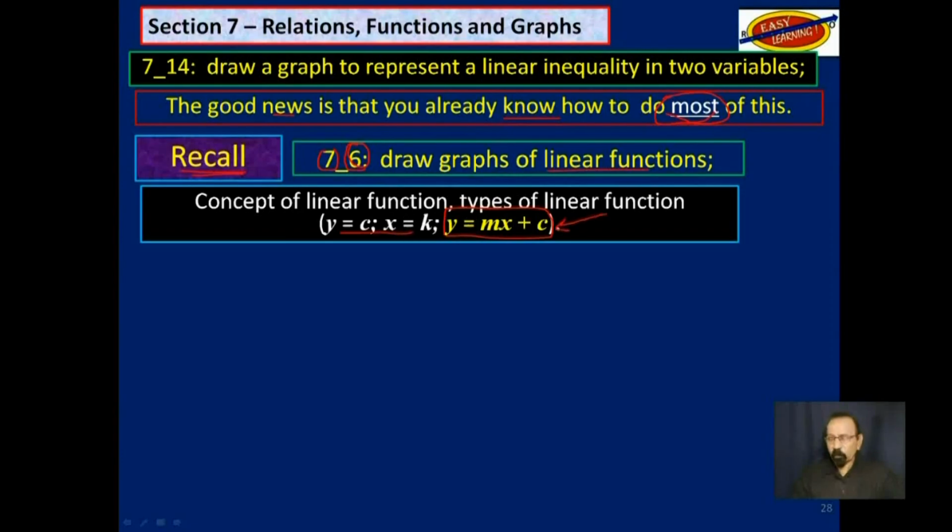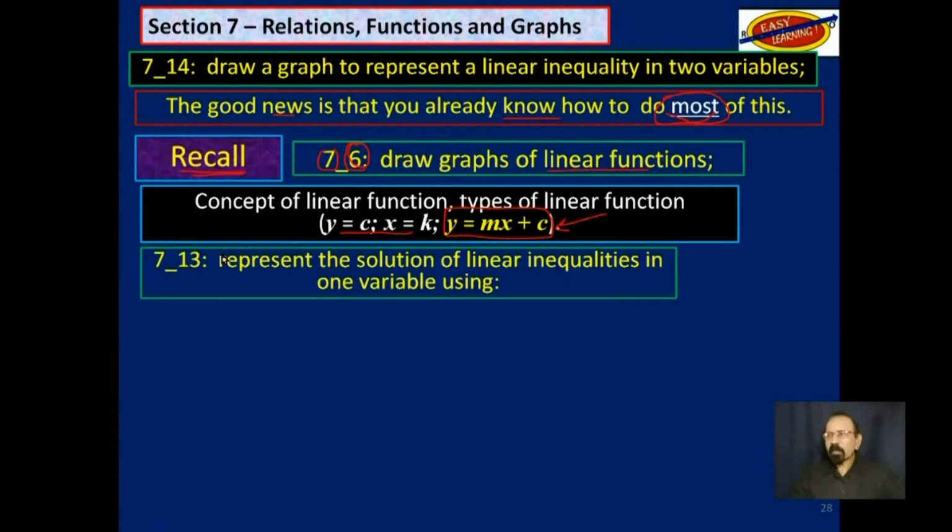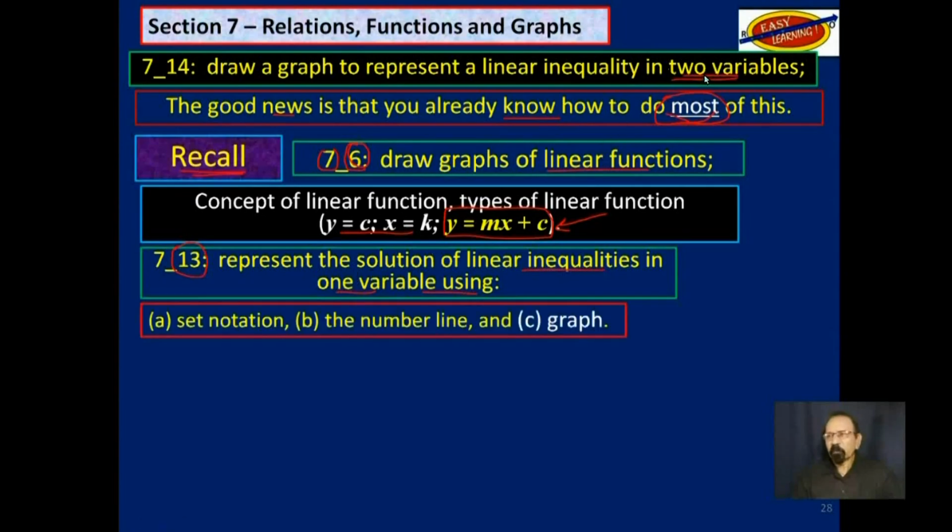So we did a lot of work on that. And then objective 13, which was the last one, represent the solution of linear inequalities in 1 variable. And I told you in that video that for objective 14, we will have to deal with 2 variables. So this is where we are right now.